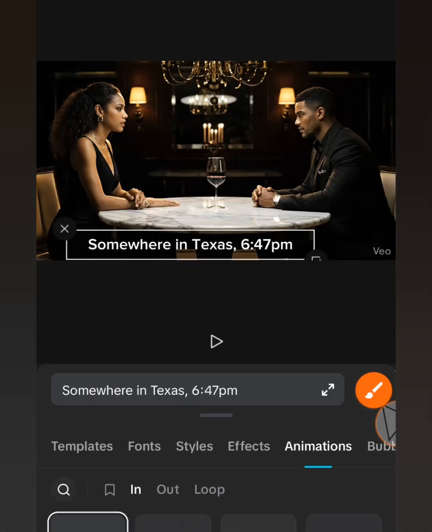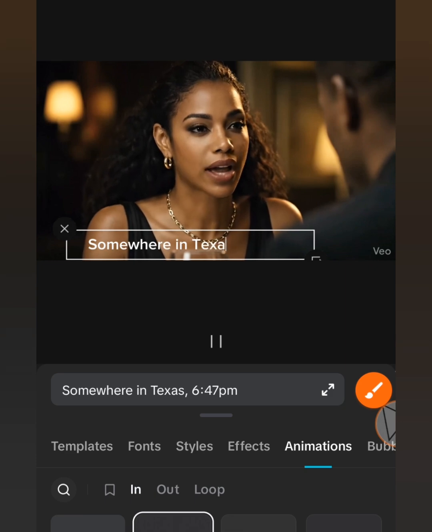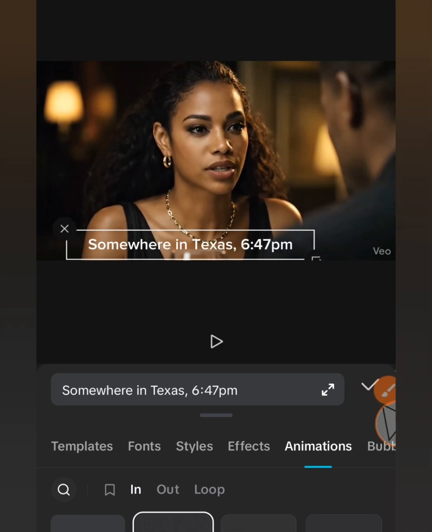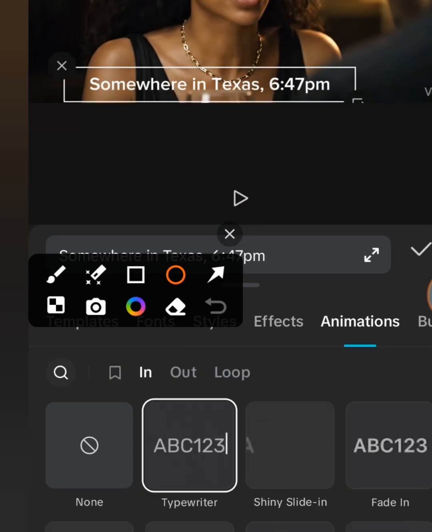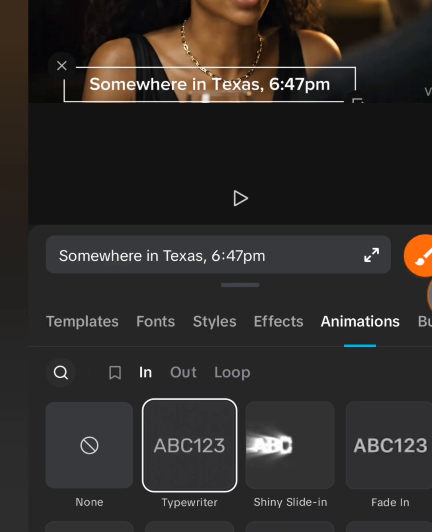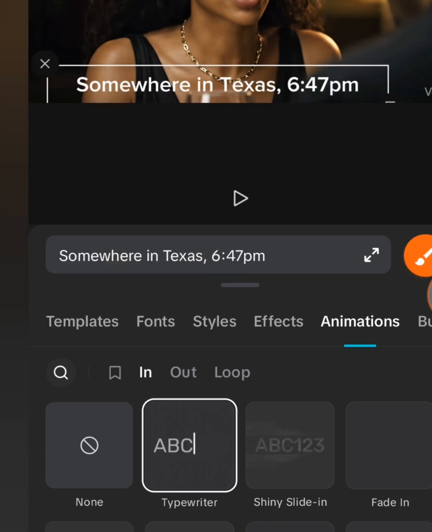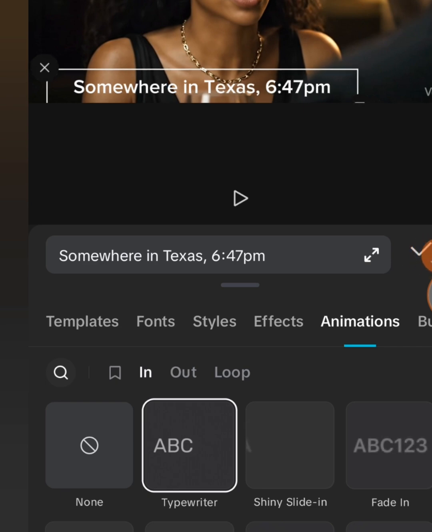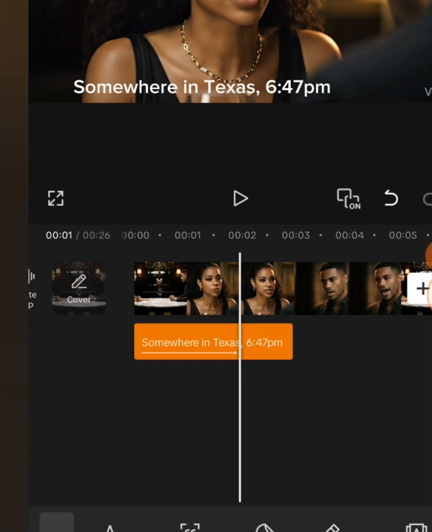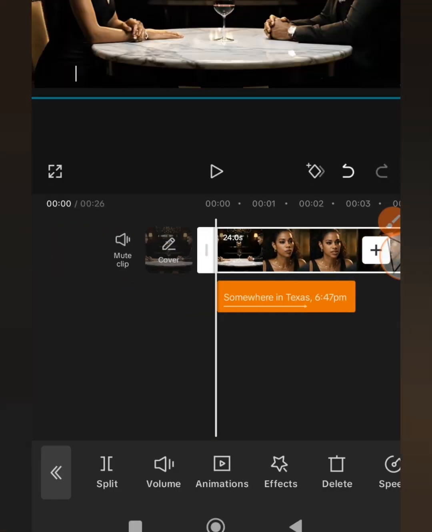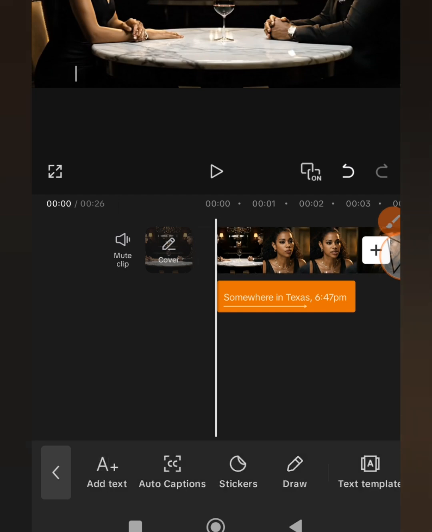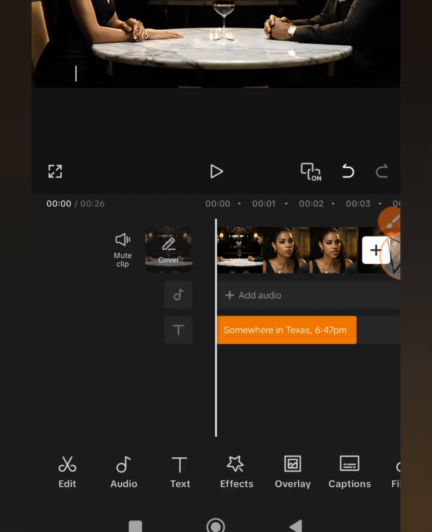Somewhere in Texas, 6:47 p.m. Look at it. Drag it. I want it to be down. Drag it to the left bottom of the screen. I'm resizing it.